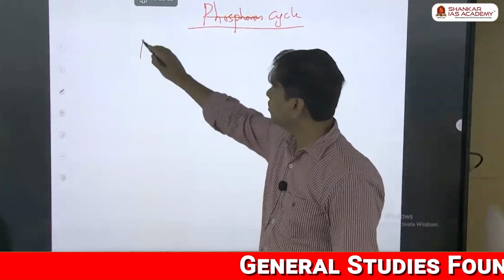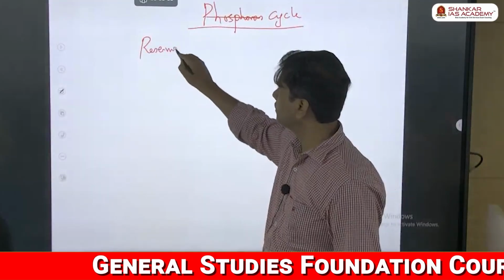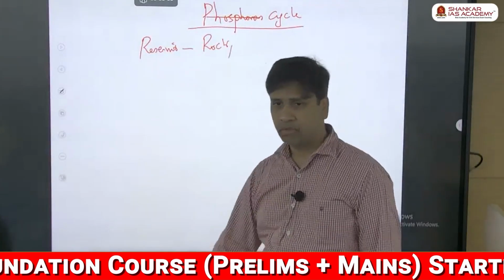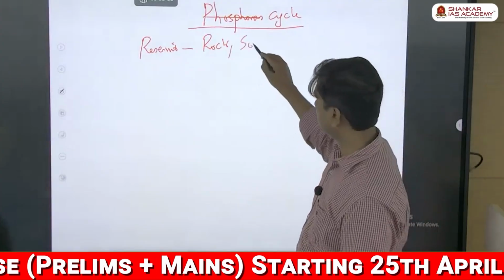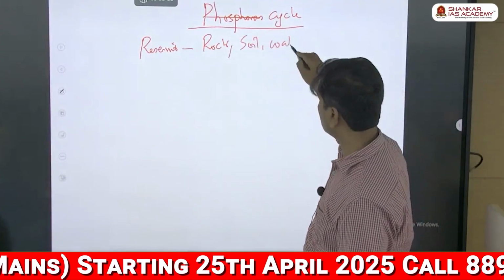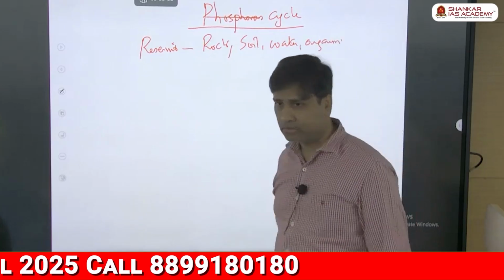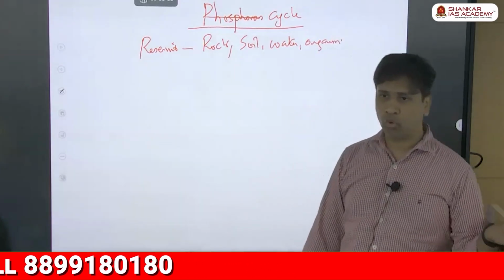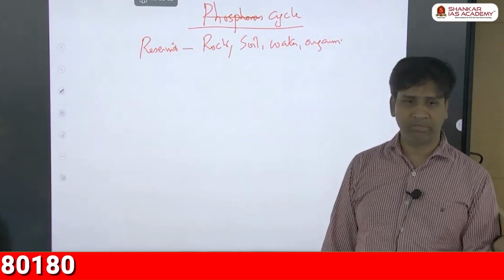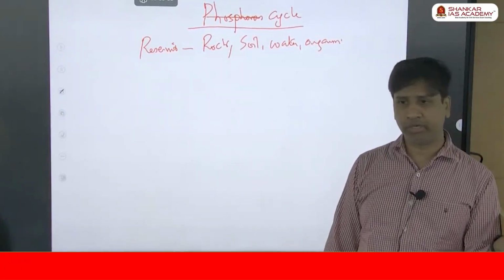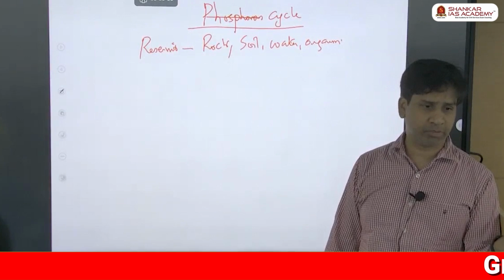So can you tell me the reservoirs of phosphorus? Yes, most of the phosphorus is in the rock. And of course, we also have it in the soil, in the water, and in all organisms. In our body, in the intercellular, even in the bone, teeth, muscles, and cells, we have phosphorus. So phosphorus is a very important nutrient. Every day, we have to take a certain quantity of phosphorus.